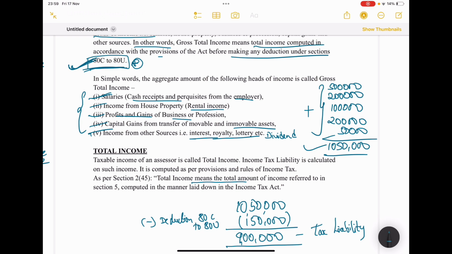Very important concept. First we'll start slowly with our theoretical concepts, then we'll move on to the practical. We should not hurry. We can skip theory in income tax, definitely, but we can skip the unnecessary topics included in the syllabus, for example the brief history of the IT Act and what we mean by tax authorities.